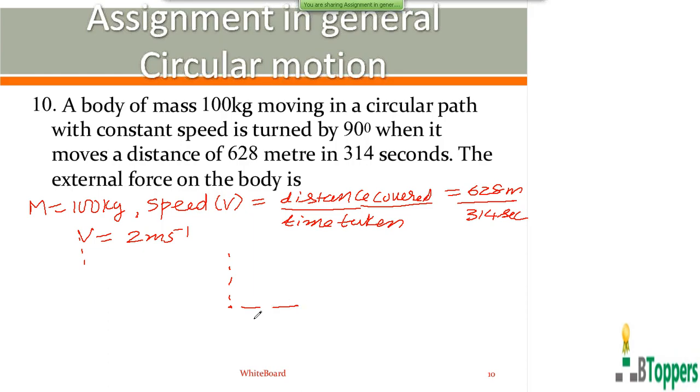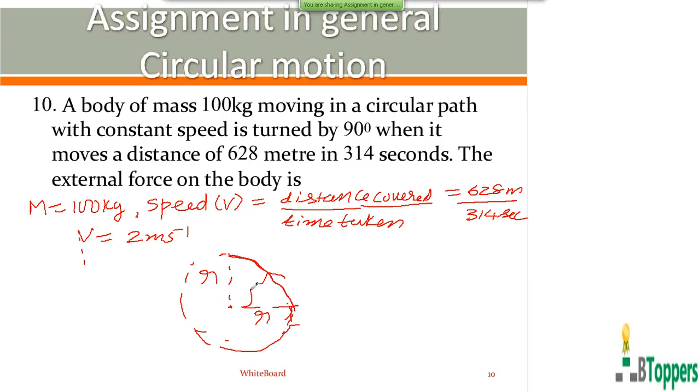Let r denote the radius of the circular path. Let us suppose the body is moving in the horizontal plane in a circular path of radius r.